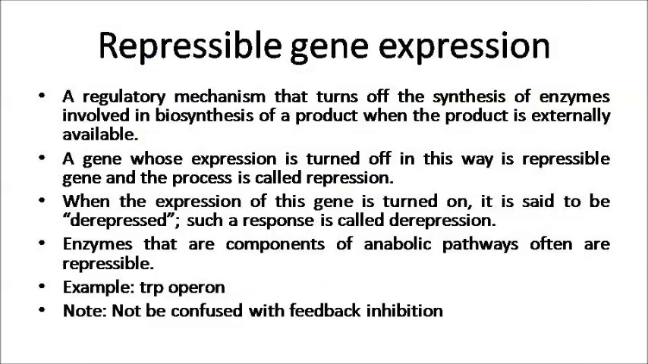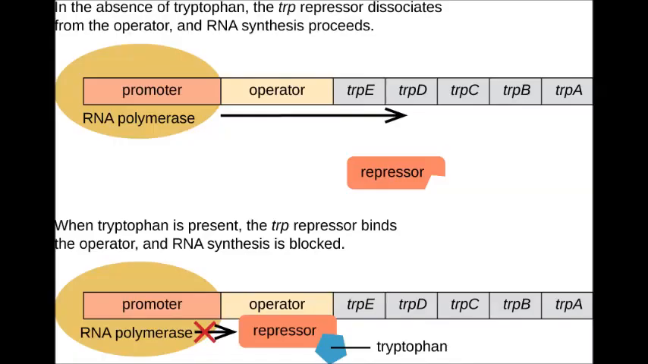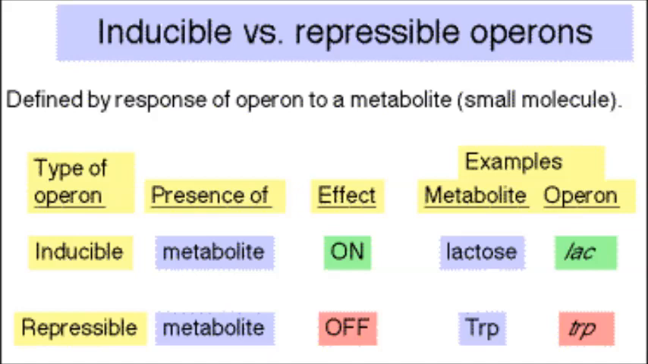Next is repressible gene expression. Repressible gene expression is a regulatory mechanism in which the synthesis of enzymes involved in a biosynthetic pathway is turned off if the product of that biosynthetic pathway is externally available. These kinds of genes whose expression is turned off in this way are called repressible genes, and this whole process is called repression. An example is the enzymes that are components of anabolic pathways, for example, the TRP operon.